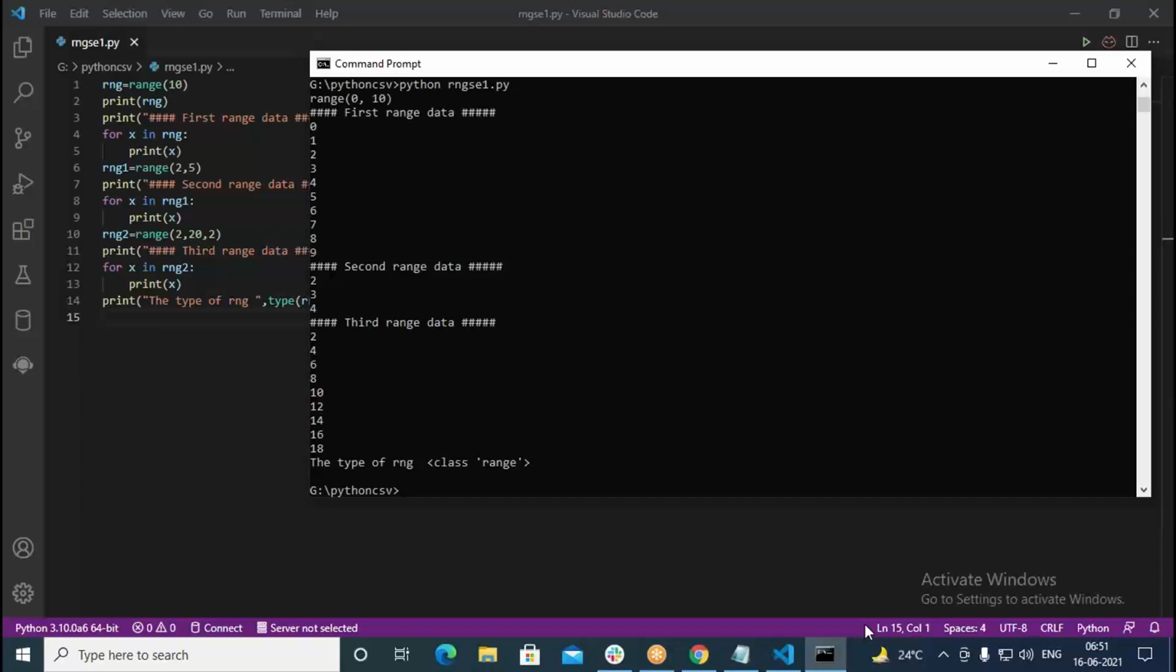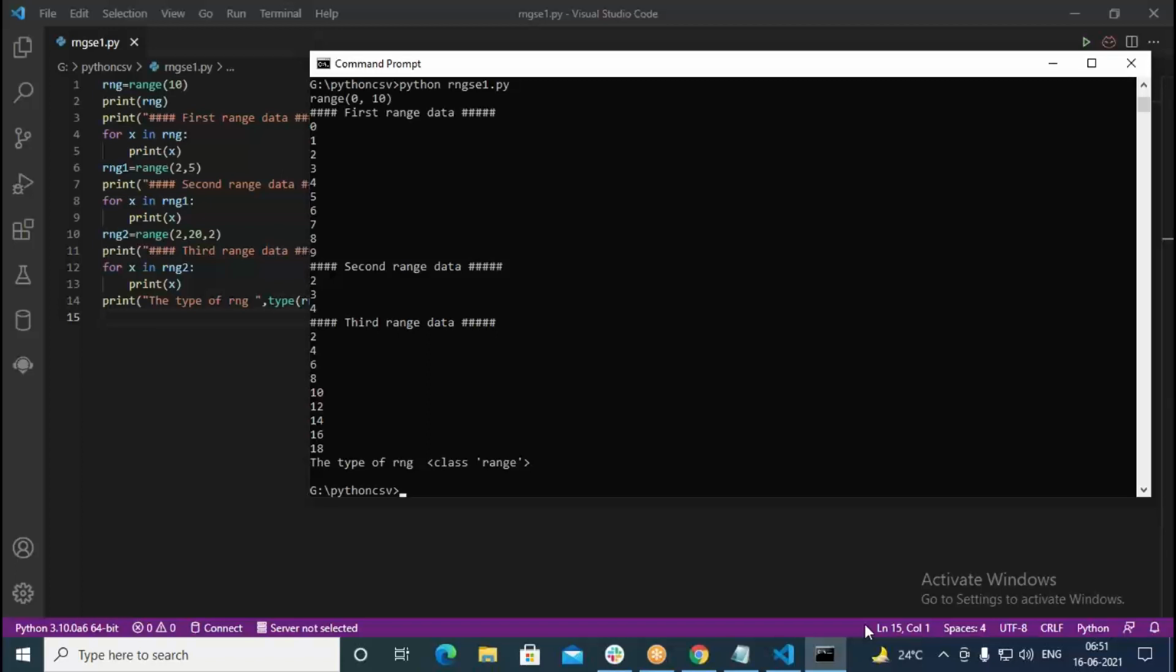When it comes to tuple, it is also something like list, but the difference is what? Tuple is read only. Whereas range is only for integers. You can generate only integers in this. So we are taking range 10, it's printing 0 to 9. In the next case, it's printing 2, 3, 4. In the next one, it's printing 2 to 18. But we have taken the range as 2, 20.